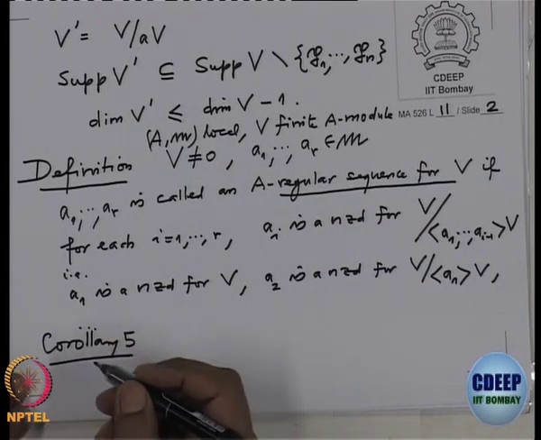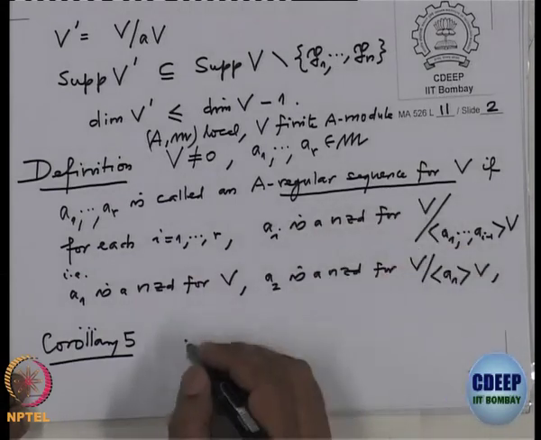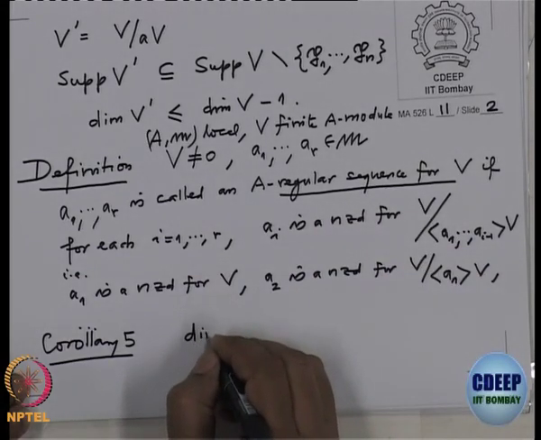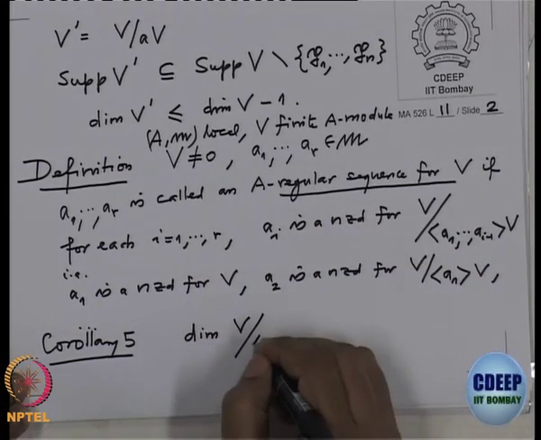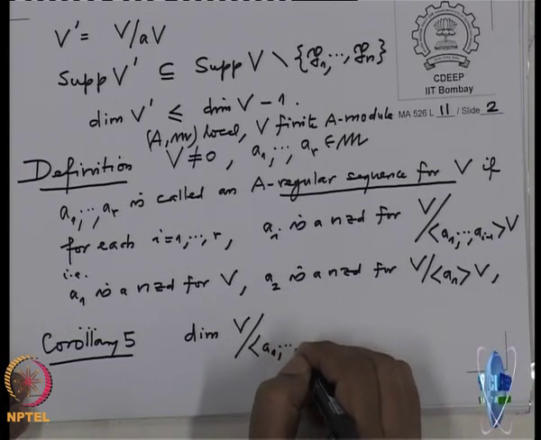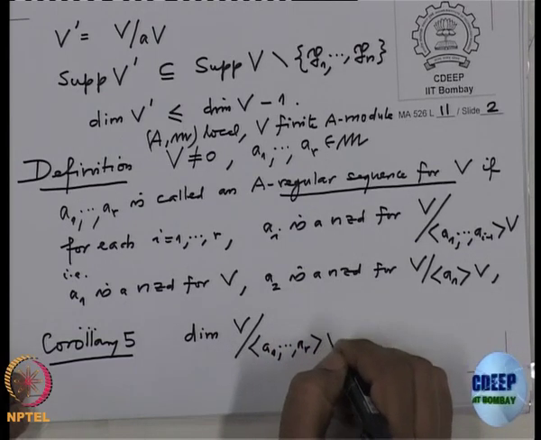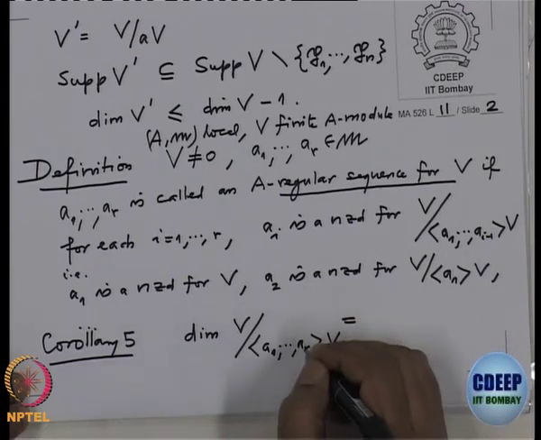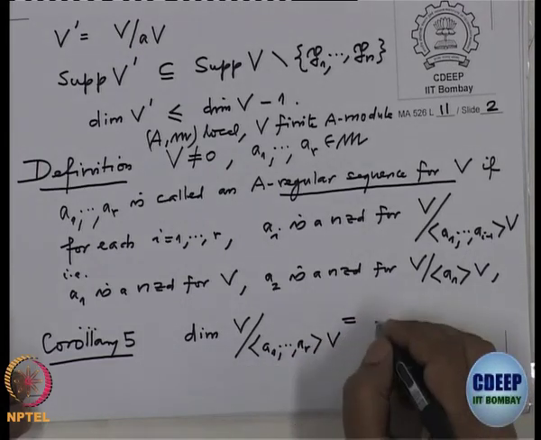If I go modulo a regular sequence, the dimension of V by (a1 to ar) V will drop exactly by r if a1 to ar is a regular sequence.